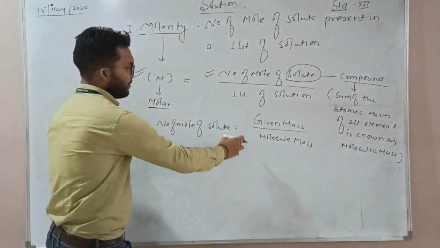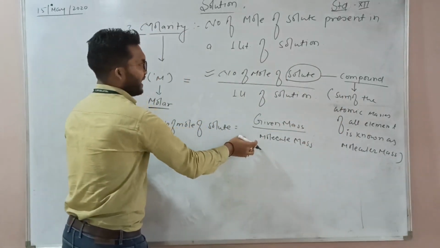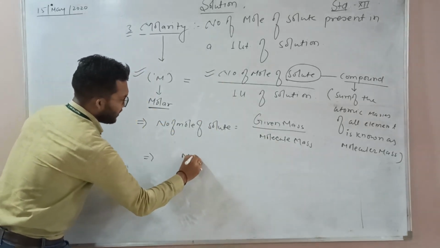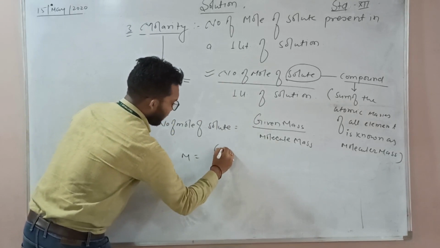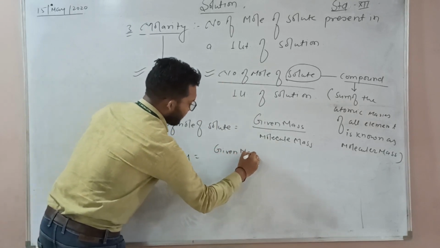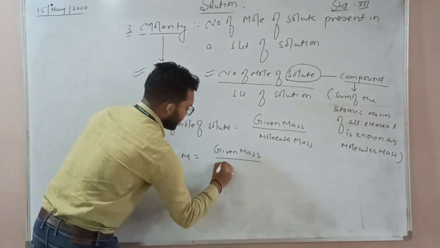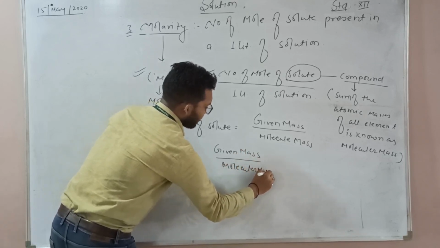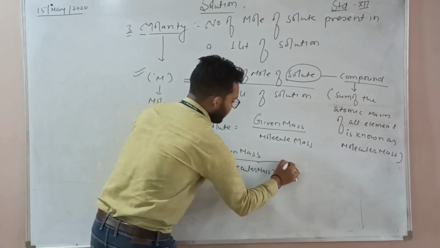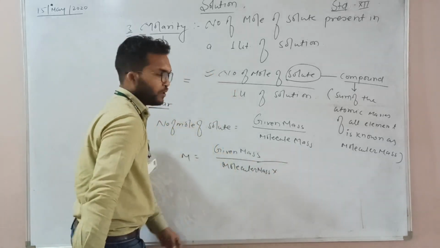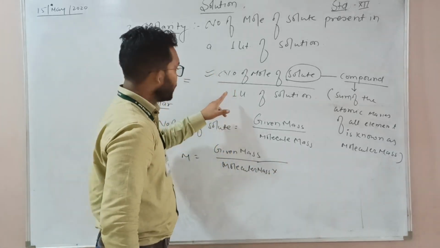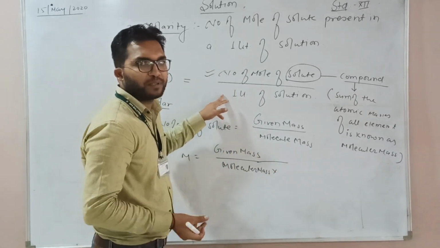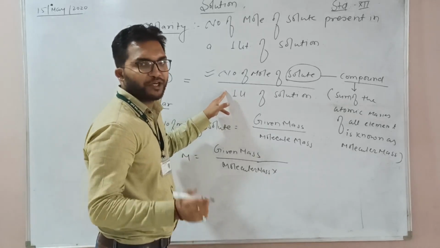Now, given mass by molecular mass, we can put inside this equation. So M is equal to given mass by molecular mass multiplied by liter of solution. And I earlier told you we cannot consider liters, because in the chemistry lab you always find the concentration in ml.